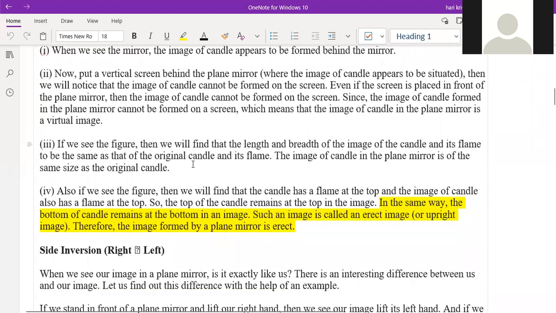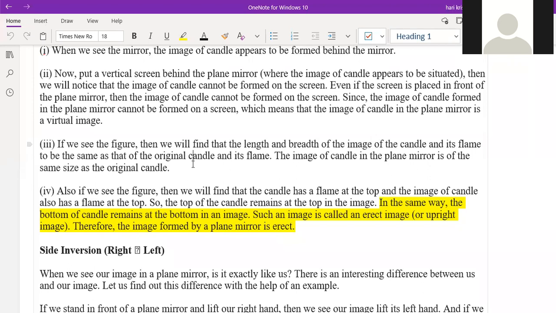Third one. Same thing again. Whatever image is formed in the plane mirror is of the same size as the original. The fourth one is, you know about lateral or side inversion, right? Yes, sir. Lateral inversion means that our left and right sides will be interchanged. Like if we raise our left hand in front of the mirror, it will show us raising the right hand.